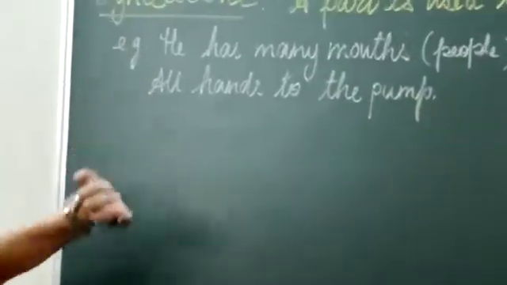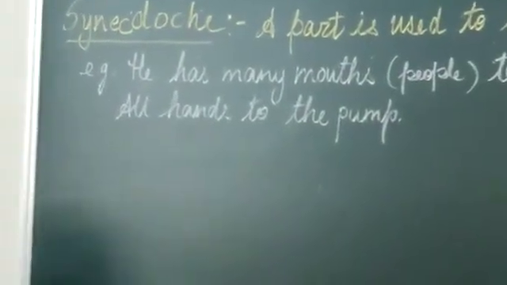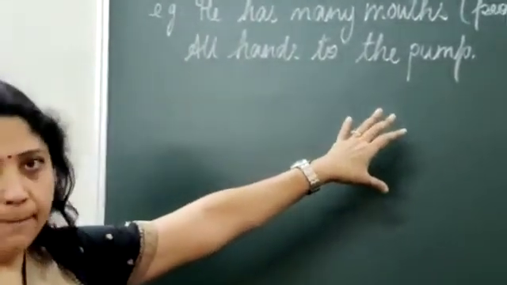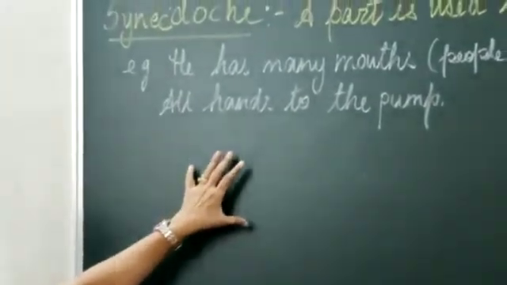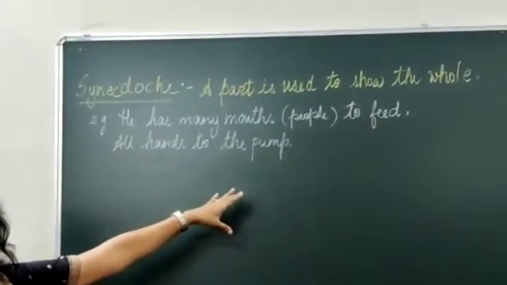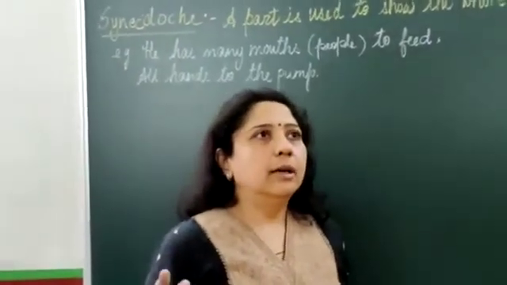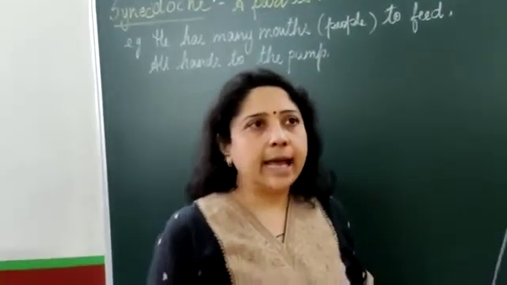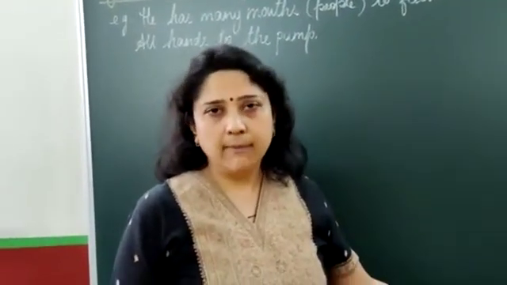That shows synecdoche. All hands to the pump means the person wants everybody to work at the pump. So all hands. Here he has used the word only hands. Does that mean he wants a lot of people to come to the pump to help? All eyes, I said, hands, all the legs on the ground for the march past.